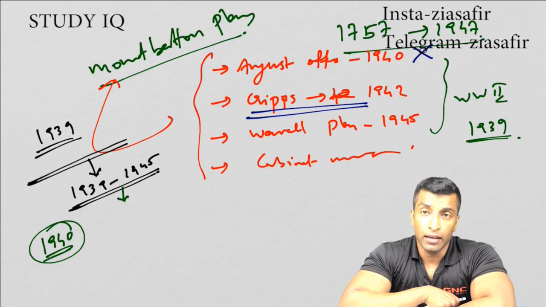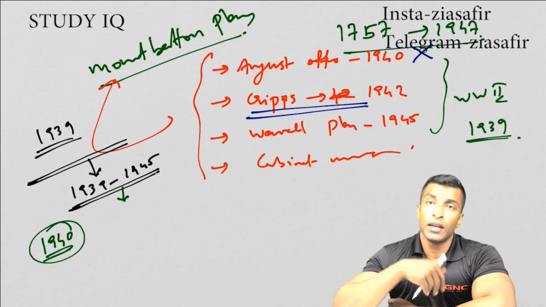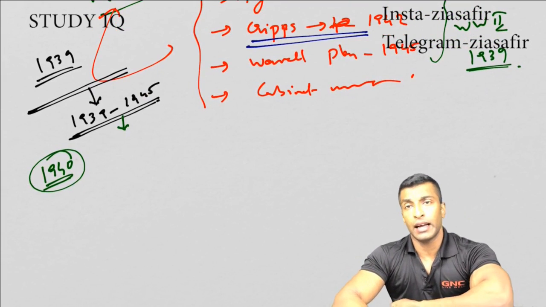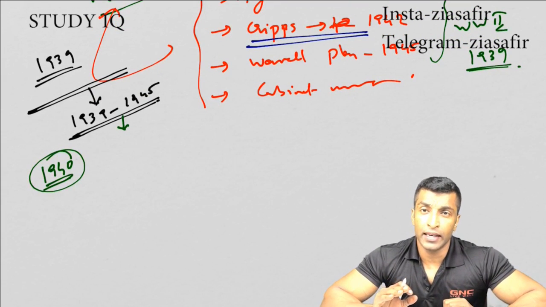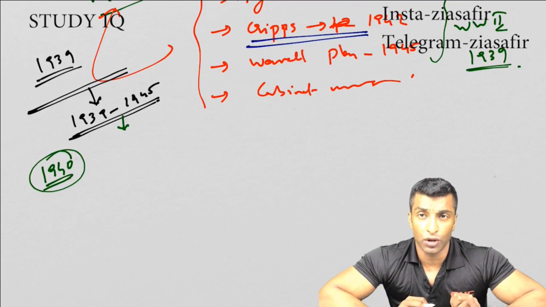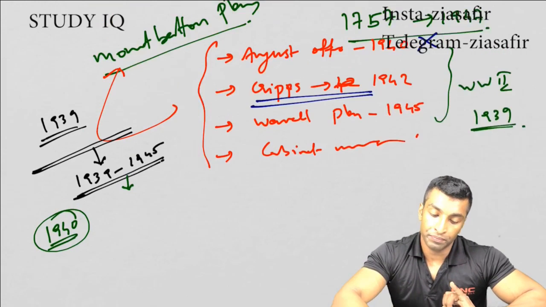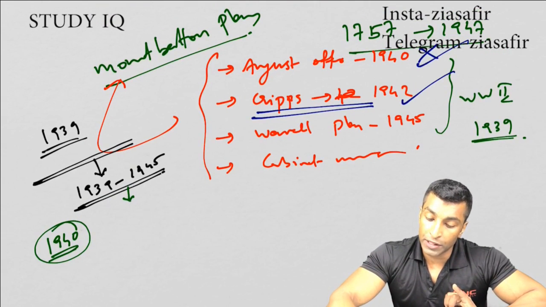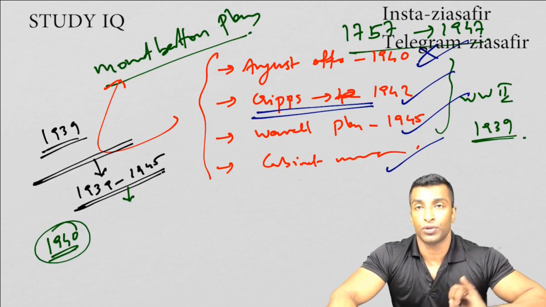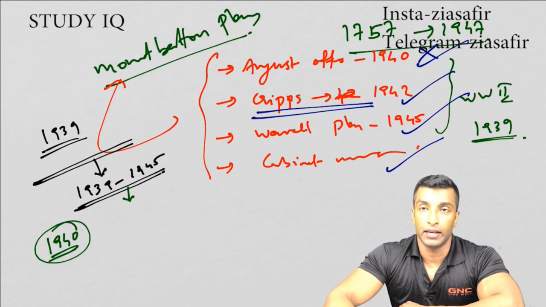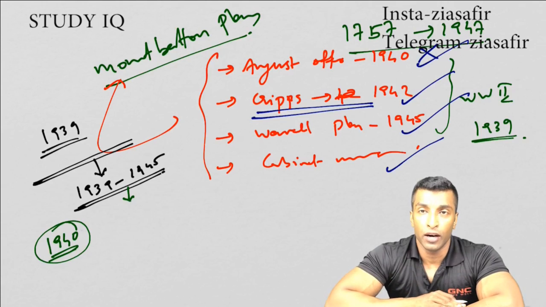In Cripps Mission, which was under Stafford Cripps, they again offered Dominion status. And keep this point in mind: Dominion status was first offered in the August Offer, and it was there in the August Offer, Cripps Mission, Wavell Plan, and Cabinet Mission also. All these four are offering Dominion status. Even in the Mountbatten Plan, they are offering Dominion status.